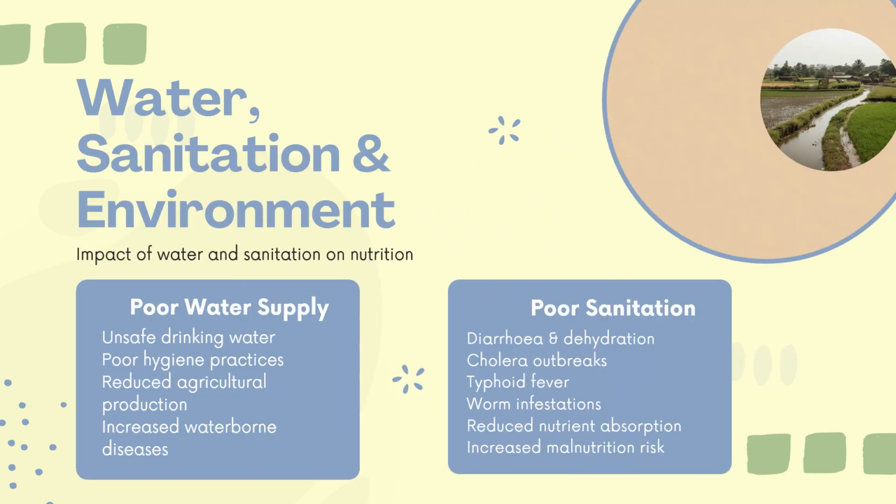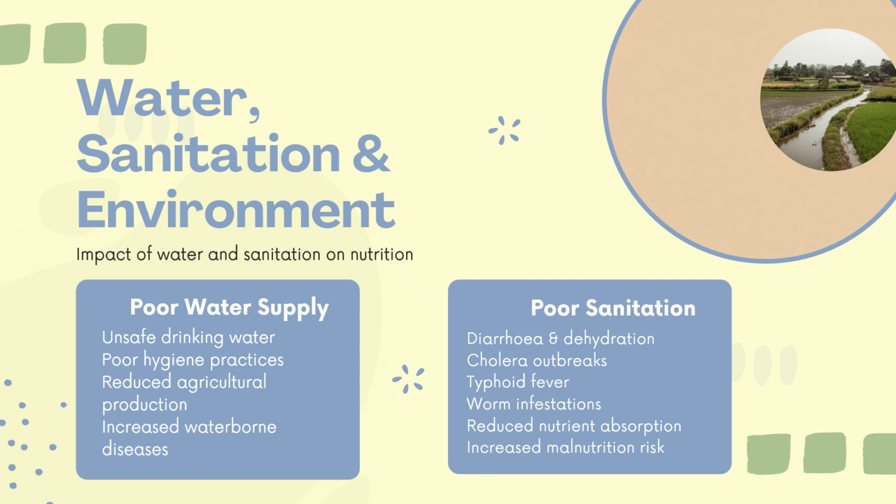Water, sanitation, and environment: how do they impact nutrition? The poor water supply may lead to unsafe drinking water and poor hygiene practices, reduced agricultural production, and increased waterborne diseases. This may decline the health status of the people, and of course that leads to malnutrition and unavailability of good agricultural products.